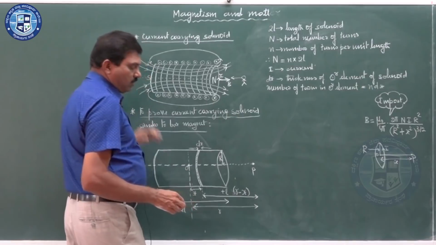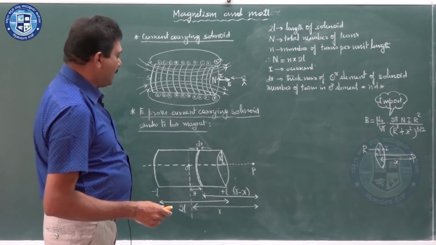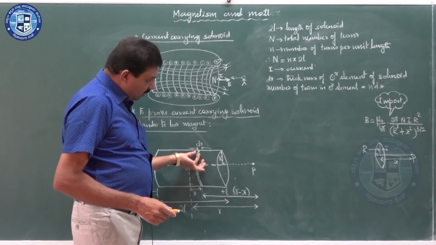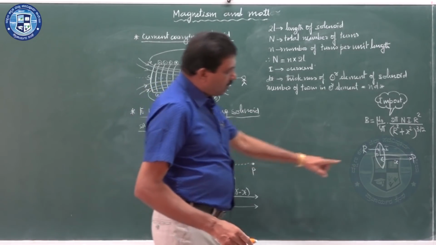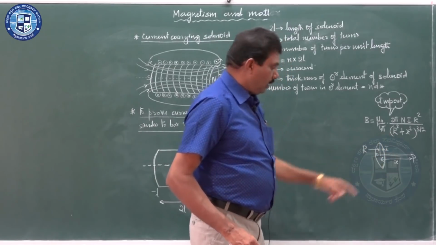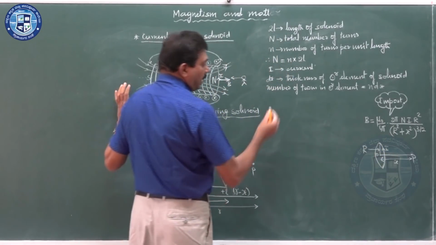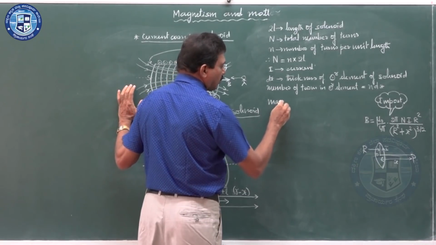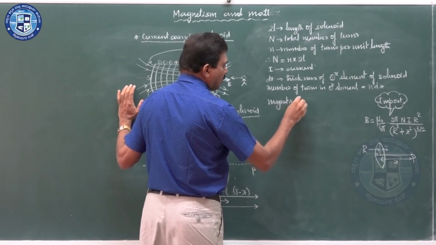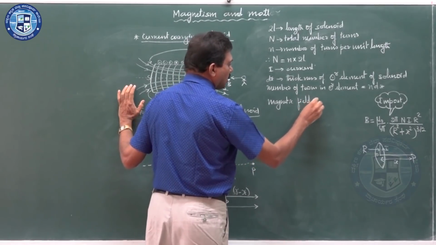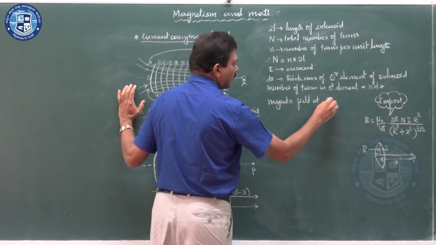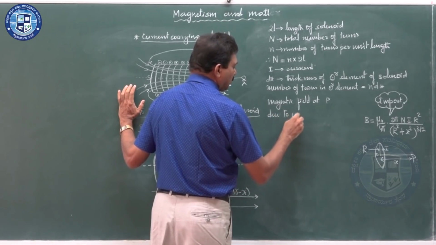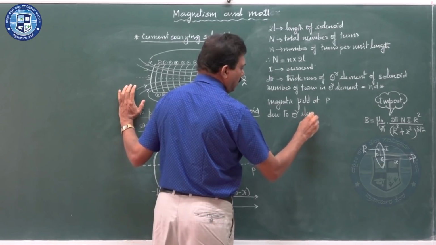The radius of the solenoid is also r. Now I am taking this circular current element, which is similar to a circular coil. Therefore, what is the magnetic field at P due to this circular element?